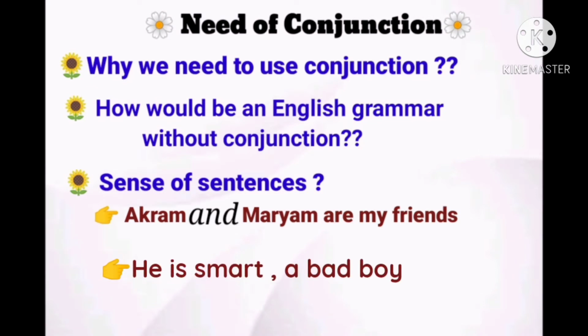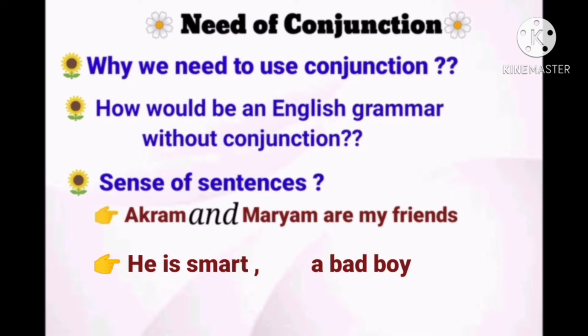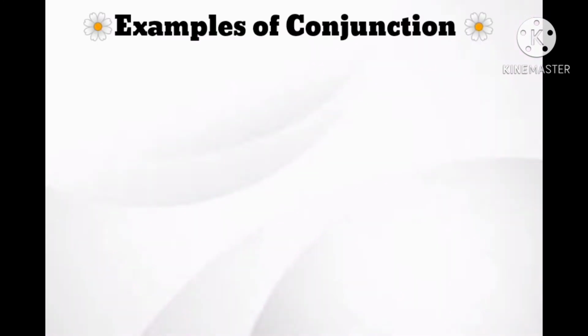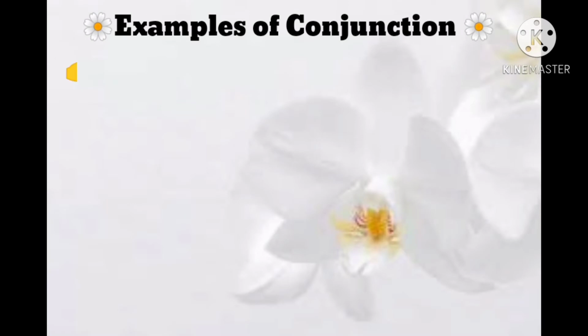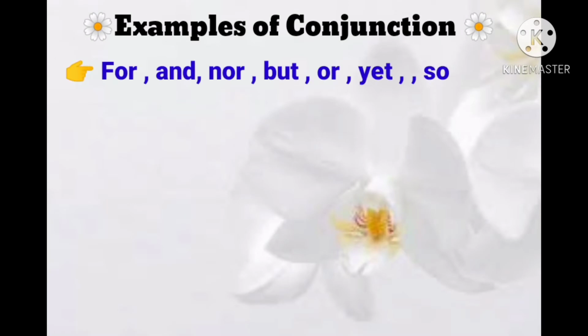So next example, you'll be more clear. He's smart, a bad boy. Now there's no sense in this sentence. We need to put something here, in the blank where the arrow is placed. That something is but, and but is a conjunction connecting these sentences and making the sense clear.